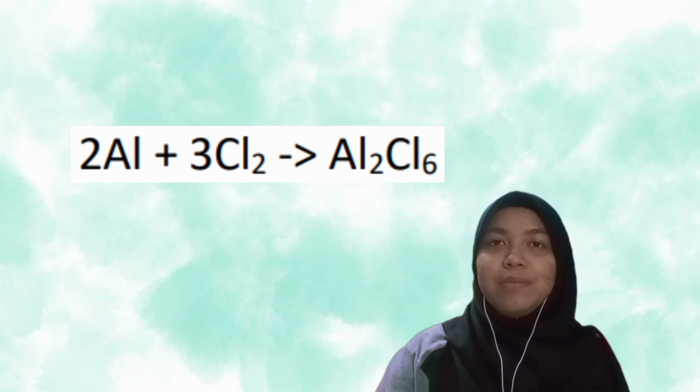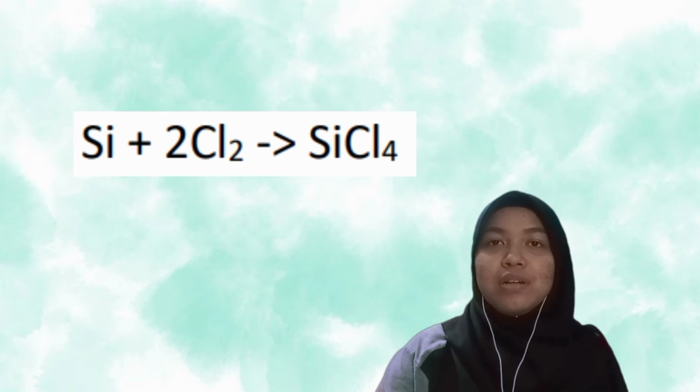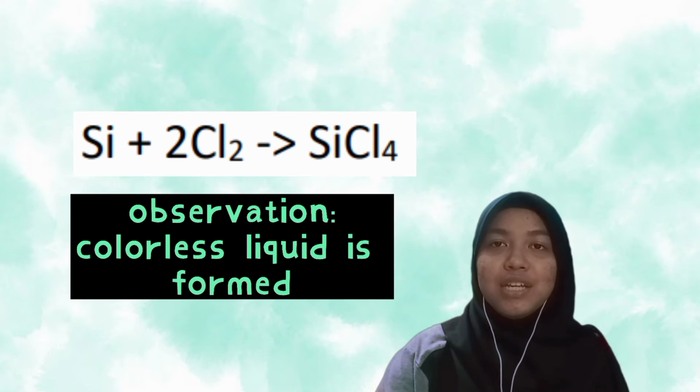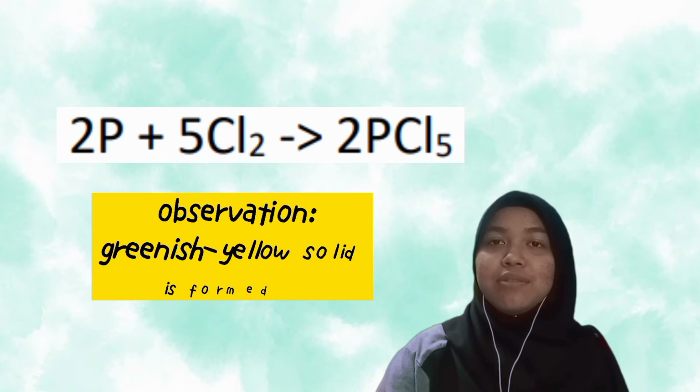Third, aluminium reacts with chlorine gas, produce aluminium chloride. The observation is white solid is formed. Next, silicon reacts with chlorine gas, produce silicon chloride. The observation is colorless liquid is formed. The last one is phosphorus react with chlorine gas, produce phosphorus pentachloride. The observation is greenish yellow solid is formed.